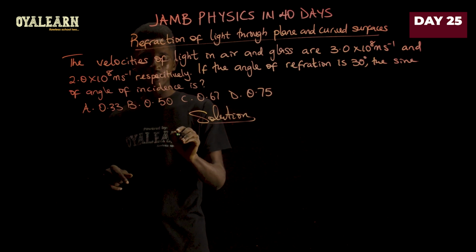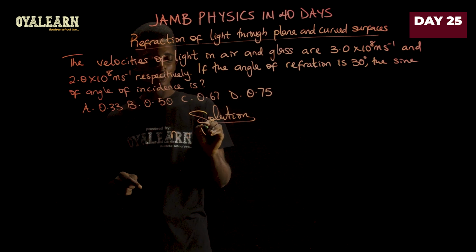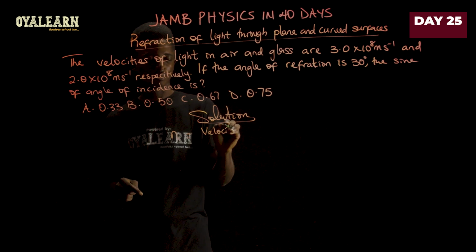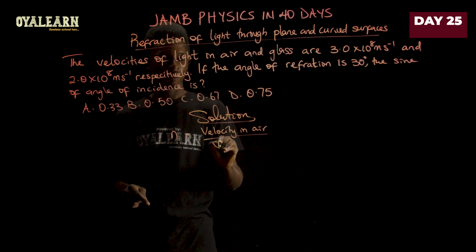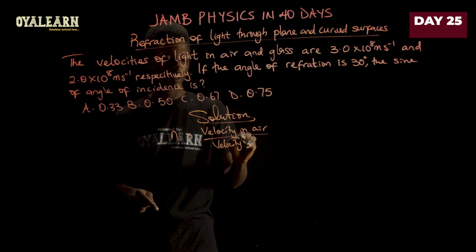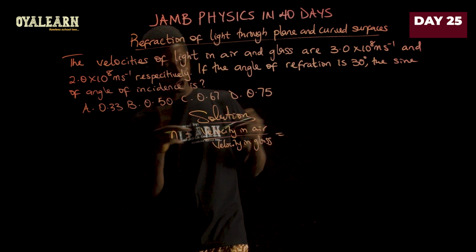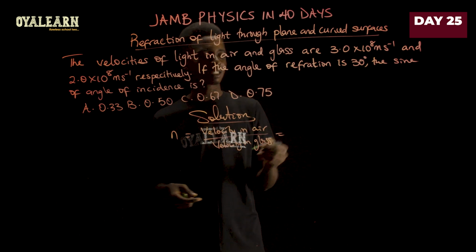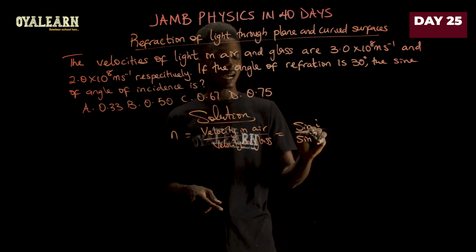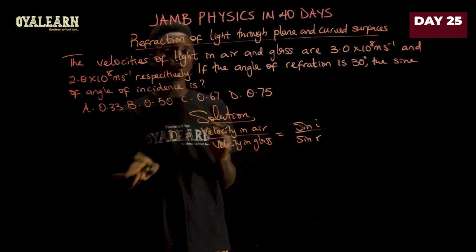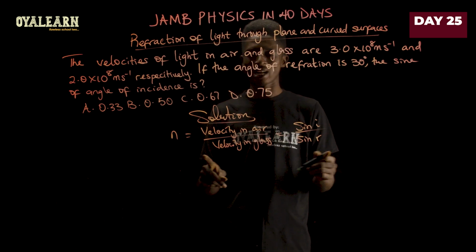What we're going to use is refractive index n equals velocity in air over velocity in glass. And then we equate this to the other side of the equation where we have the same refractive index to be sine of angle of incidence over sine of angle of refraction. So you see that the two equations that work for refractive index are what we are going to work with.